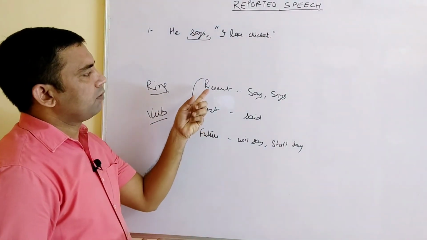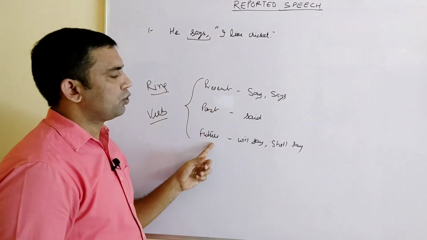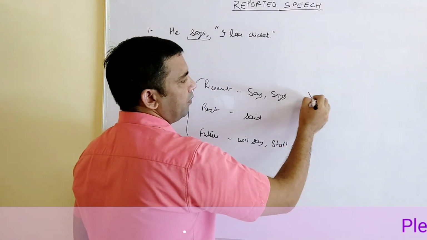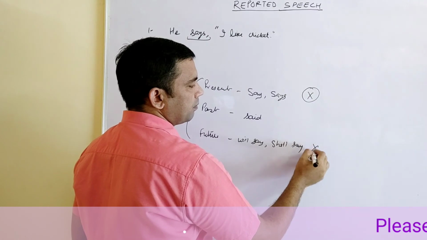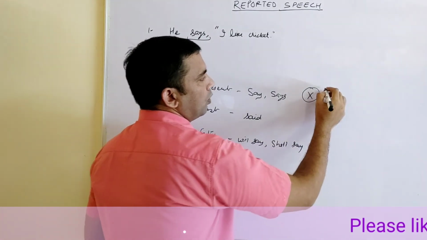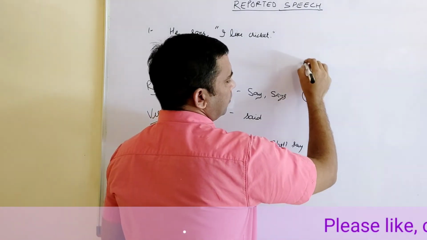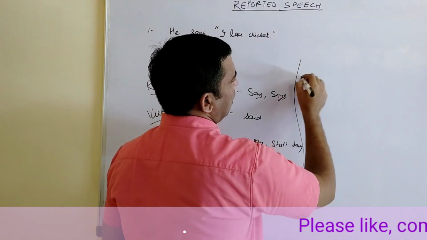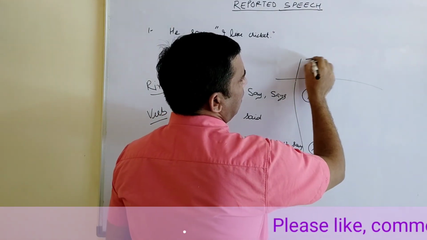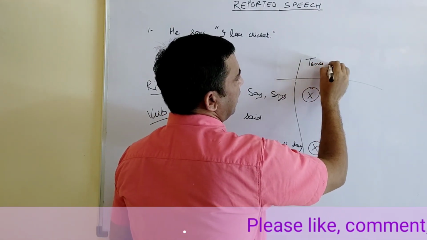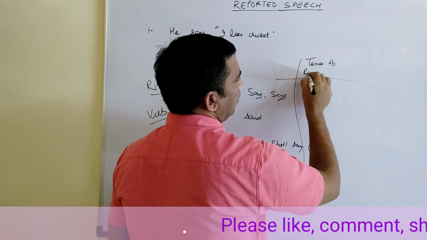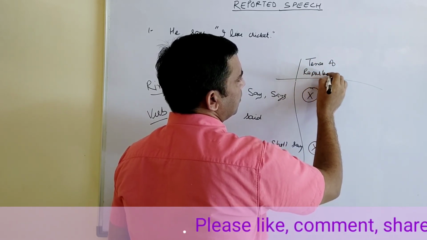When we have a reporting verb in present tense or in future tense, then we do not change the tense of the reported speech.